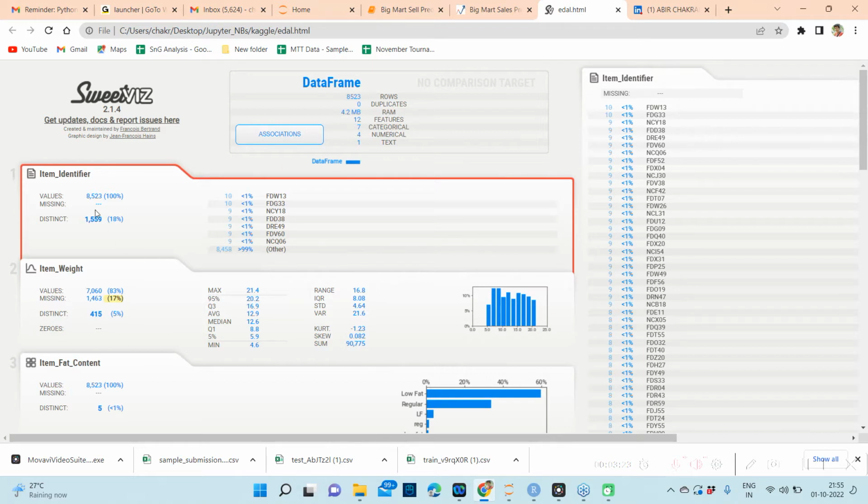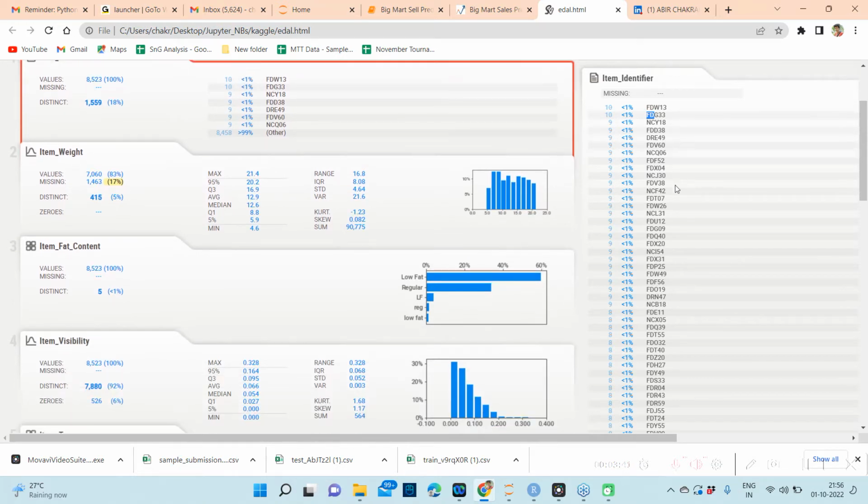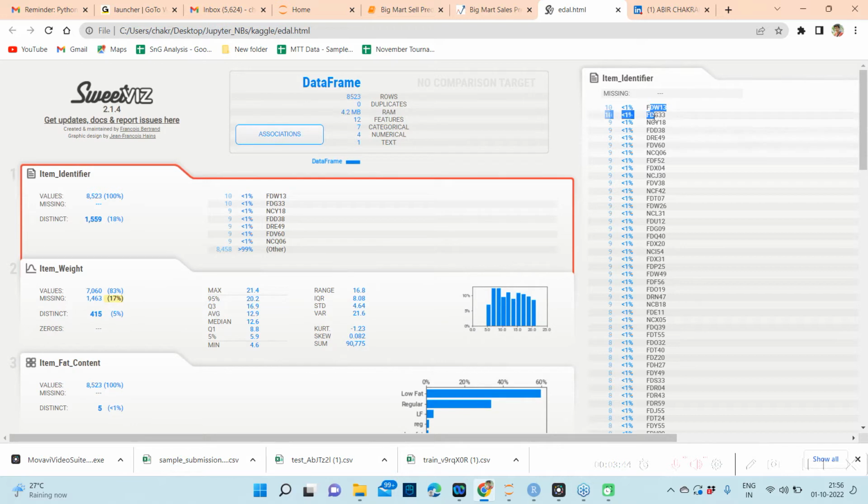We can see there are almost 1,559 distinct values, and it is difficult to fit this many unique values in the model. But what we can observe, if we carefully look at the first two characters of this identifier, is that there are only three different types of value present: FD, NC, and DR. That is an important thing to observe, and probably we can just take a substring of this identifier and treat it as a new column.